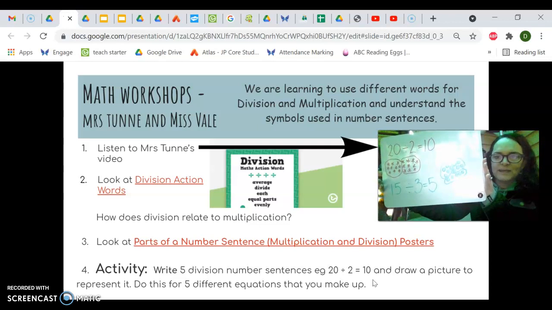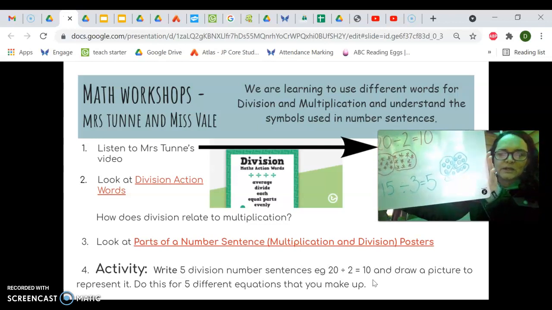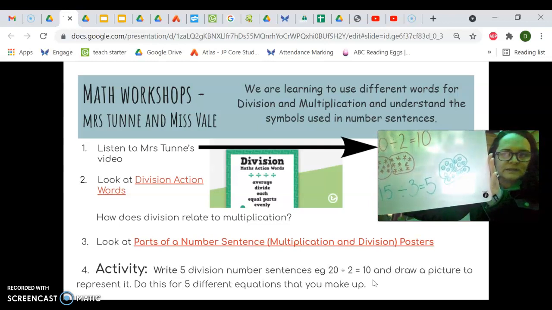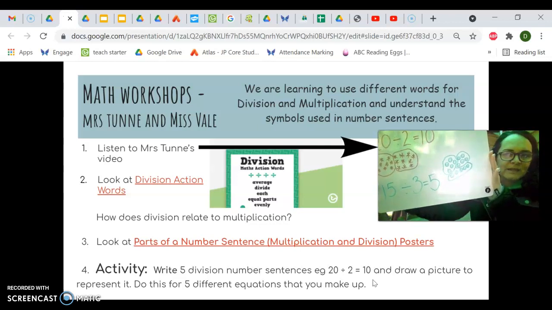Remember, you've got to have the bigger number at the start. You've got 15, and I want to put them into 3 equal groups. There you can see I've drawn 15 smiley faces, and I've made sure that they're in 3 groups and that there is an equal amount in each group. That illustration shows me that we've got 5 in each group.